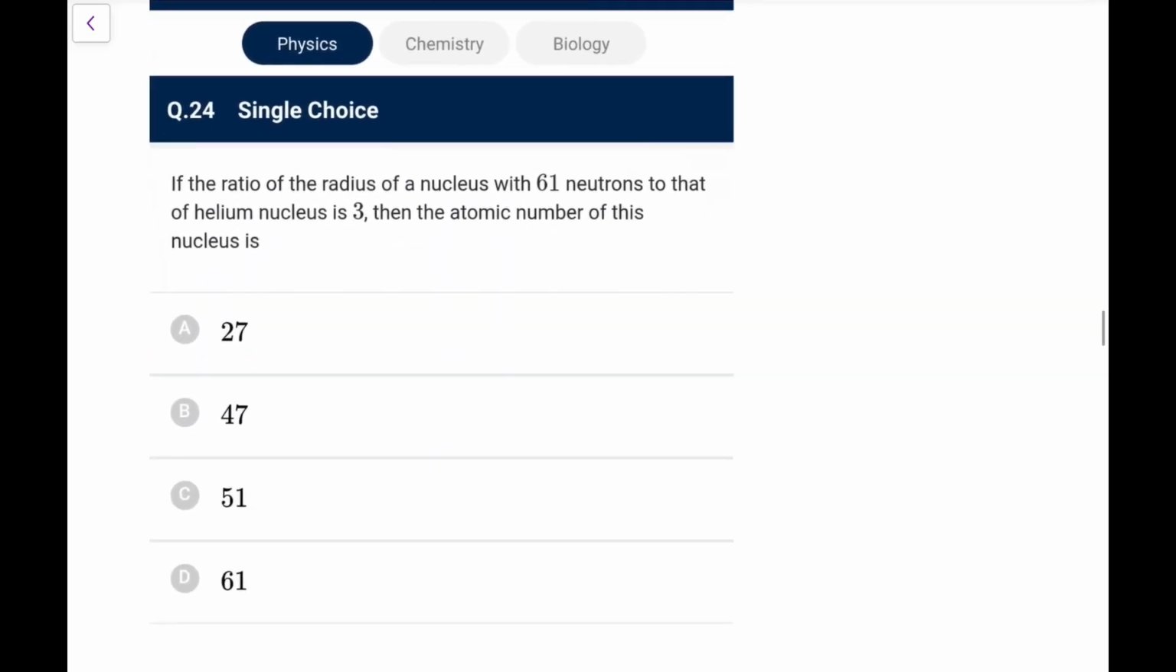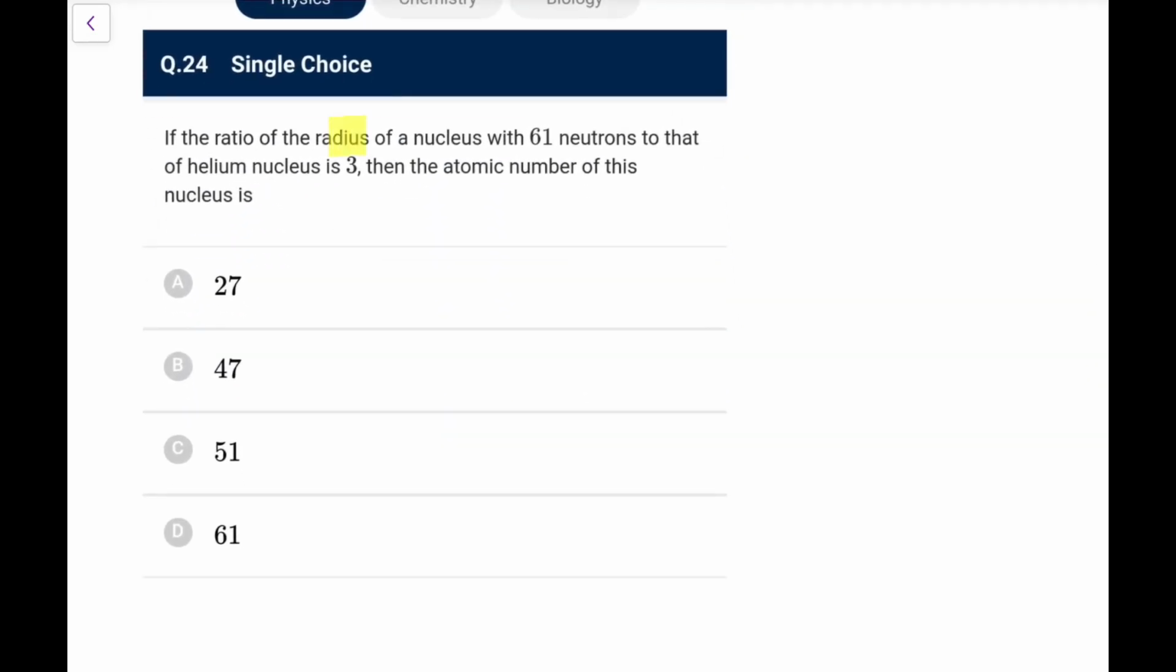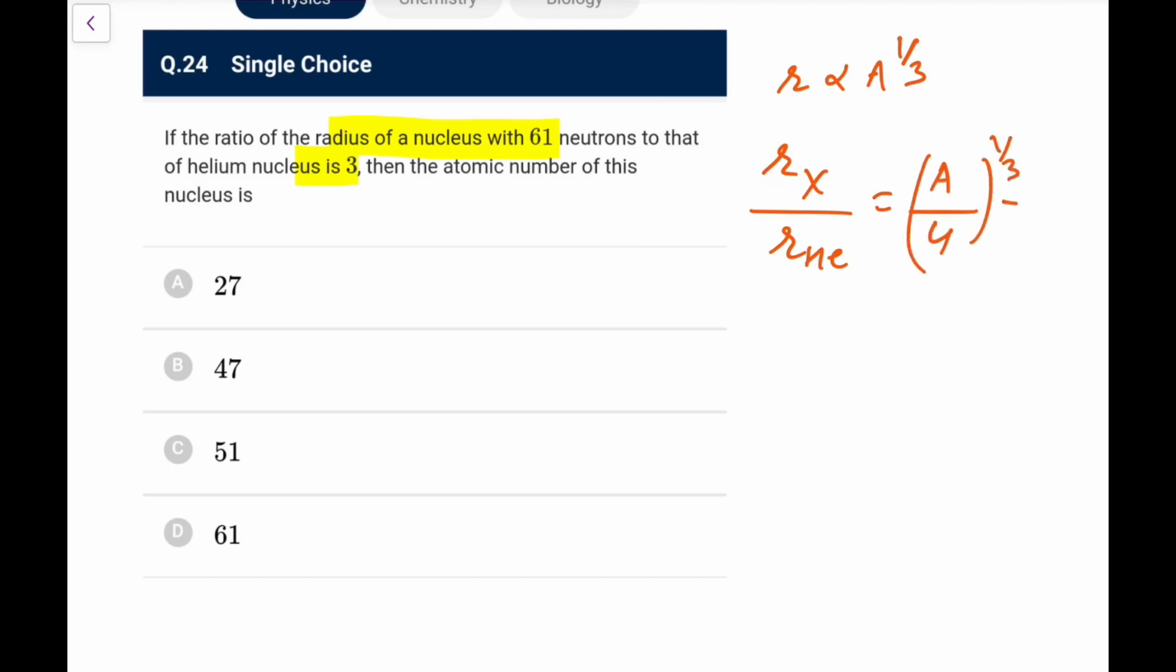Next one, if the ratio of the radius of a nucleus with 61 neutrons to that of the helium nucleus is 3, then the atomic number is. We know that R of the nucleus is proportional to A to the power 1 by 3. So R of this unknown X to R of helium, that would be A of this X upon 4, to the power 1 by 3, that comes out as 3. 61 is the number of neutrons that we have.